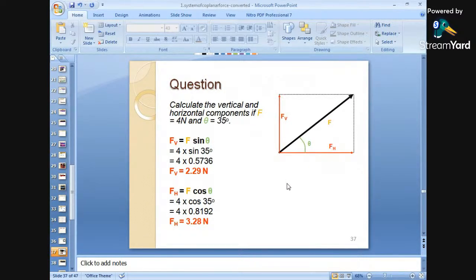These are some of the numericals related to this. Calculate the vertical and horizontal components if F is 4 newtons and theta is 35 degrees. These are some simple examples which can be solved to easily understand the concept of resolution of forces. So what is FV? Look.